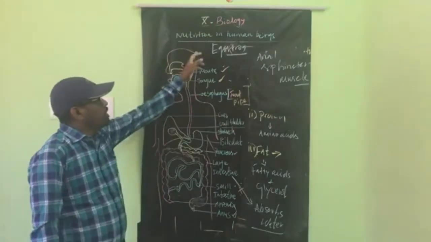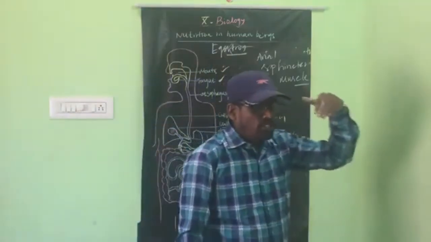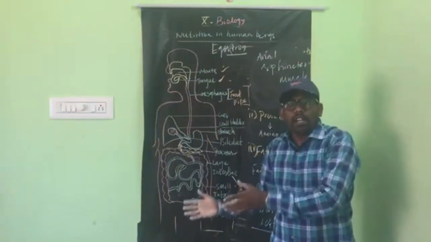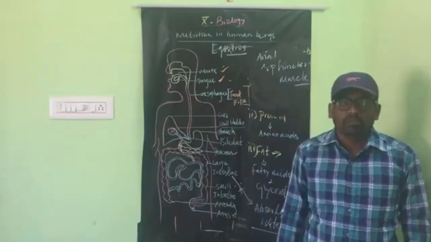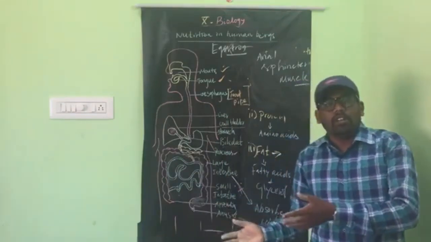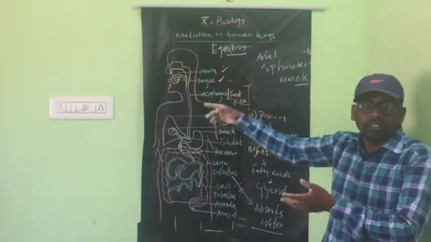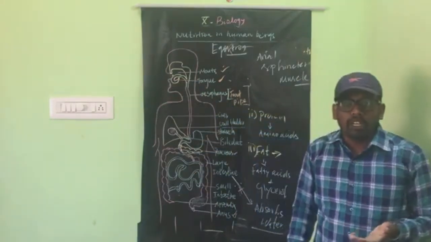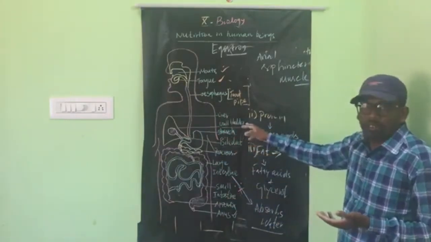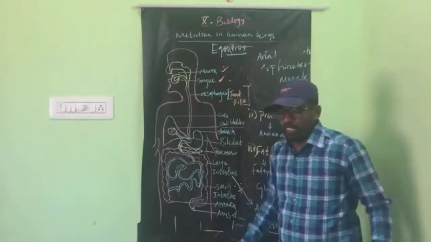Okay, again, today we have discussed nutrition in a human being. What does the digestive system involve? From the mouth to the anus. From the mouth, the tongue is there, teeth are there. What is the role of teeth and tongue? And the esophagus, in which peristaltic movement occurs. And what is the significance of peristaltic movement? And the liver, pancreas, gall bladder we have discussed, and finally small intestine, large intestine, anus, everything we have discussed.